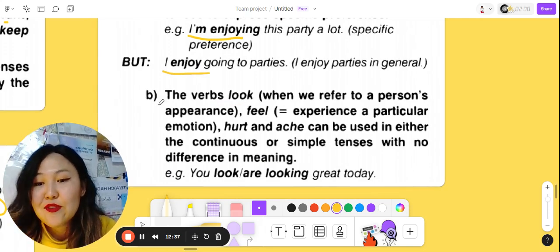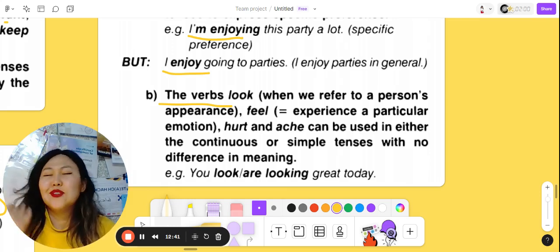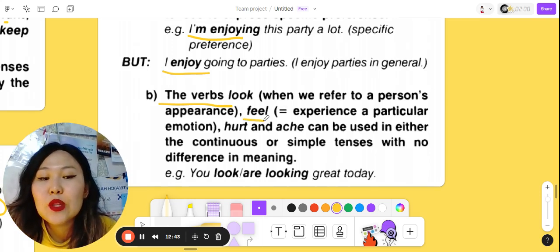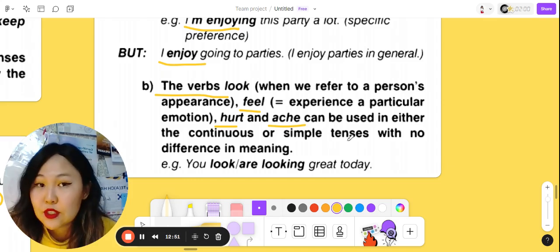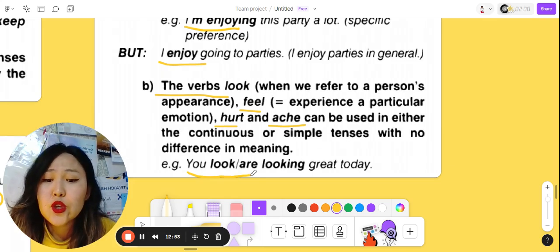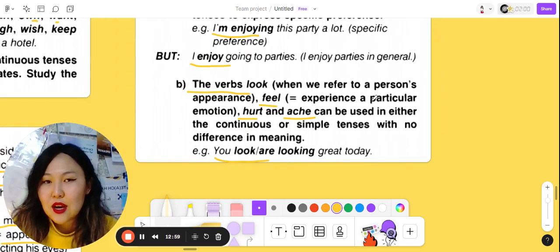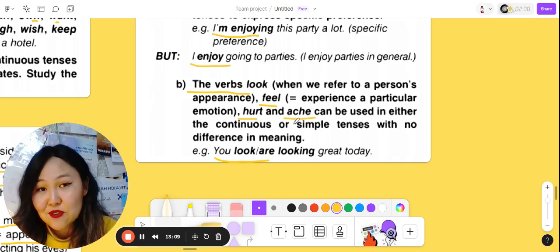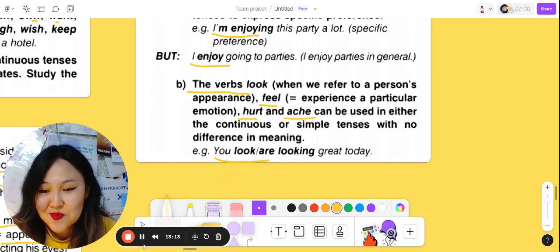The last one, the verbs look, when we talk about somebody's look, like, you look nice. The verbs feel, hurt, ache can be used in either the continuous or simple tenses with no difference in meaning. So you can say, you look or you're looking great today. Or I'm feeling good or I feel good. So it's totally fine to use them in present simple and in present continuous tense.